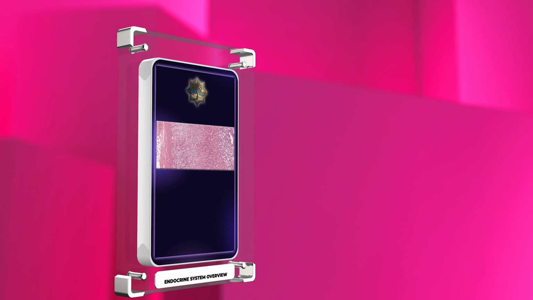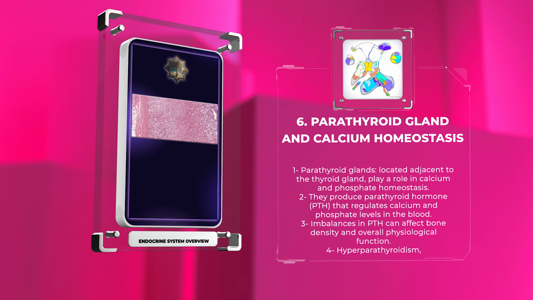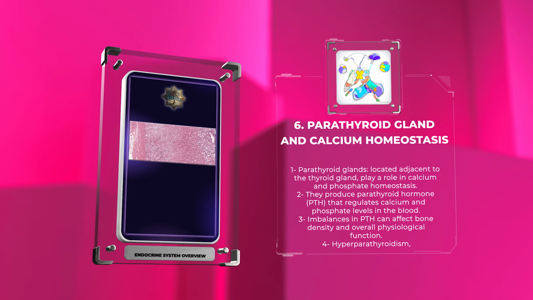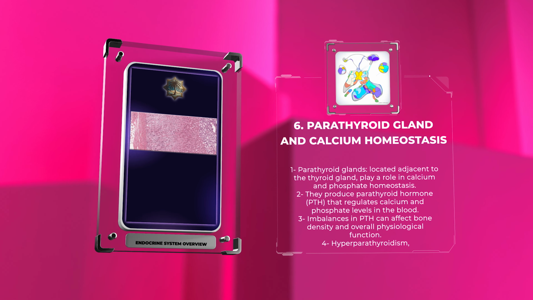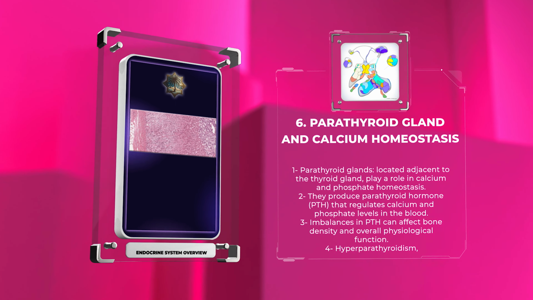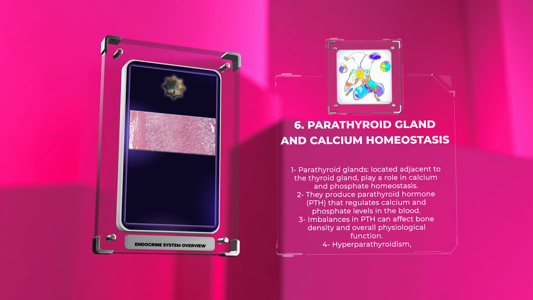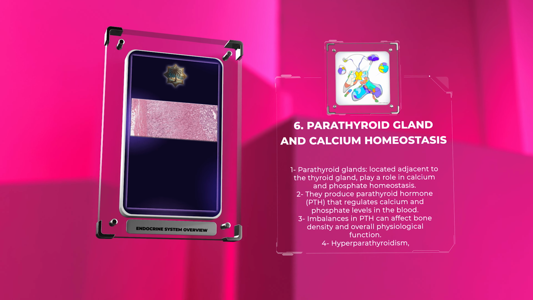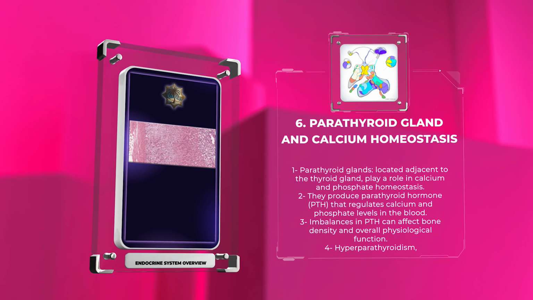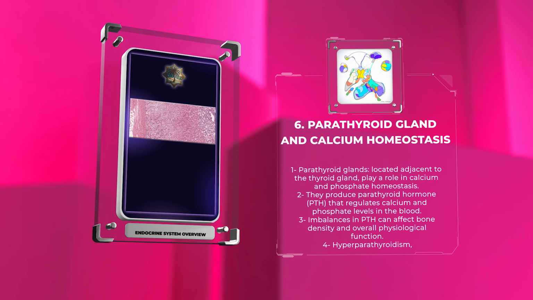The parathyroid glands, located adjacent to the thyroid gland, play a crucial role in calcium and phosphate homeostasis. They produce parathyroid hormone, PTH, which regulates the levels of calcium and phosphates in the blood. PTH acts on the bones, kidneys, and intestines to maintain adequate calcium levels. Through its action on the kidneys, PTH promotes the reabsorption of calcium and excretion of phosphates, ensuring an optimal balance. Disorders such as hyperparathyroidism, hypoparathyroidism, or vitamin D deficiency can lead to imbalances in calcium and phosphate levels, affecting bone density and overall physiological function.